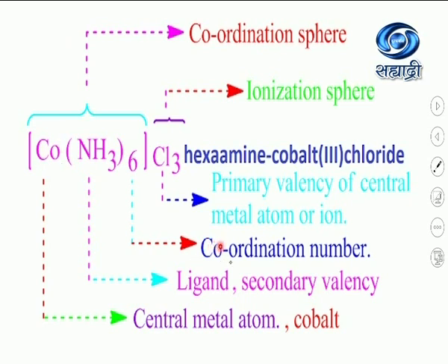So here the number 6 is nothing but the coordination number. Then Cl3 is the primary valency of the central metal atom or ion. You know that primary valency comes from the ionization sphere. Then this example is of hexammine cobalt(III), and this Cl3 is from the ionization sphere.